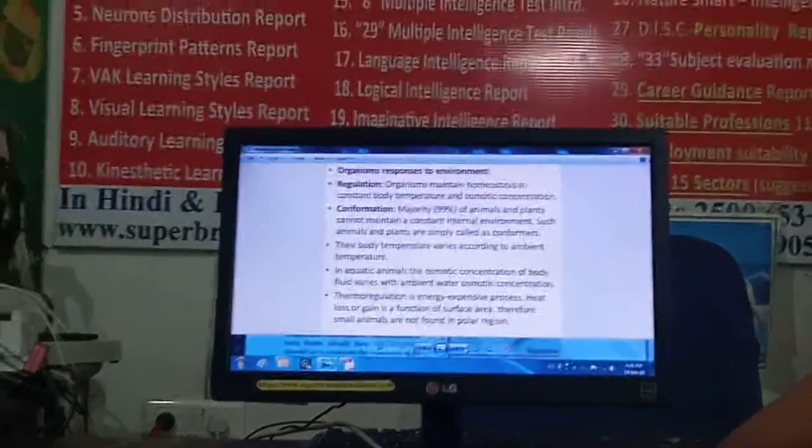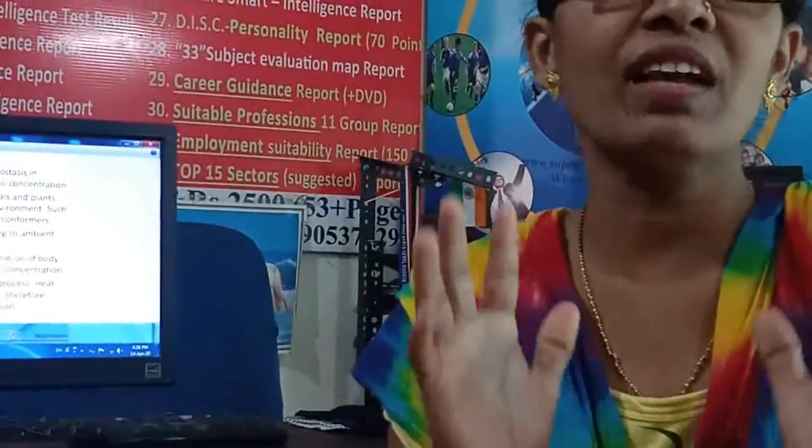Now in that, the word regulation itself says that the organism is able to regulate its body temperature, osmotic pressure, and concentration, right? So what is the external environment and what is the internal environment? If any change happens in the external environment, according to that, are the organisms able to change their internal environment or not, right? So based on that this term regulator is given, so they are able to maintain homeostasis.